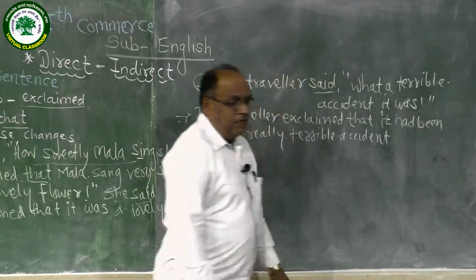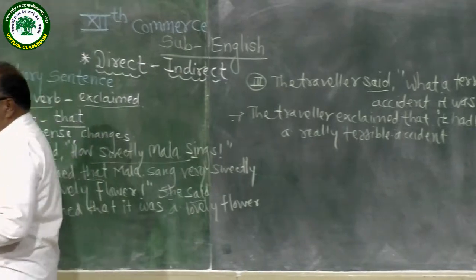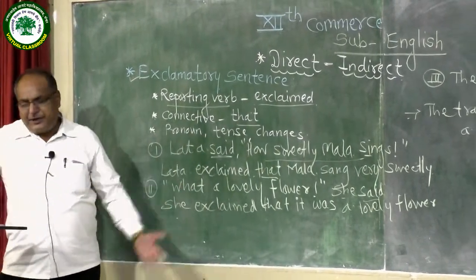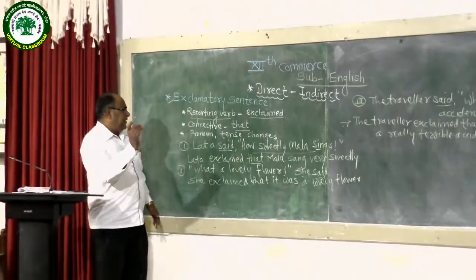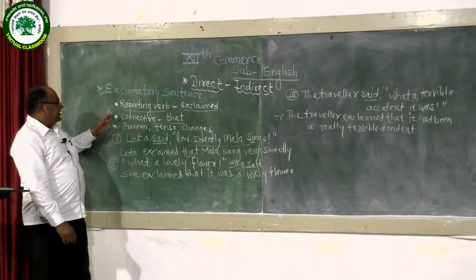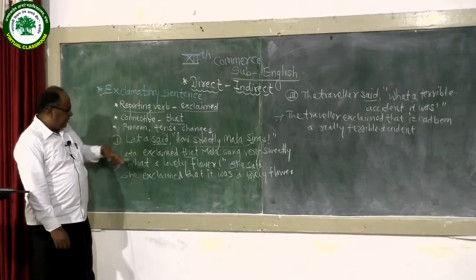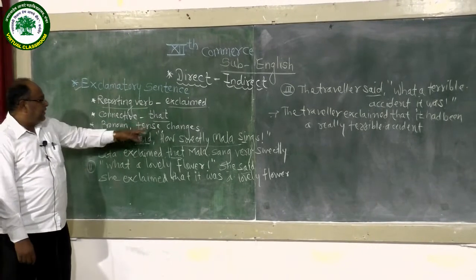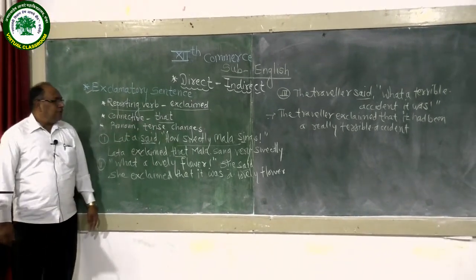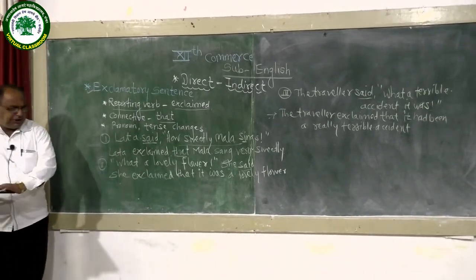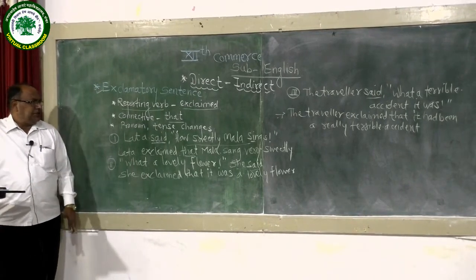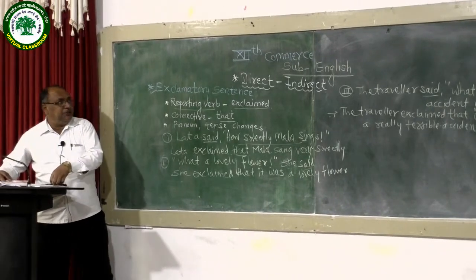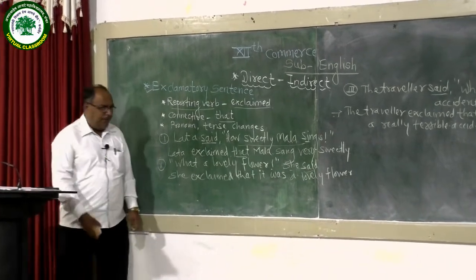So in this way we should make proper changes in an exclamatory sentence when transforming it into indirect narration. Once again I repeat, what changes we make: the reporting verb exclaimed should be used instead of said or said to. Use the connective that, and then make pronoun changes, tense changes or other relevant changes in this sentence. So in this way we should transform an exclamatory sentence into indirect narration form.